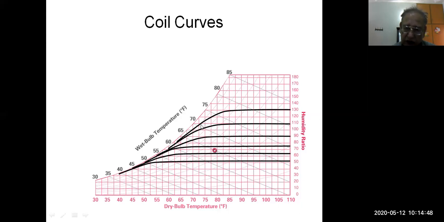Further, coming closer to the coil and passing through it, the coil is a bundle of pipes. Initially it is hotter, then it gets cooled, and at this point dehumidification starts, the curve goes down, and at the end it reaches the saturation line. So every line is drawn like this, and this is called the actual process line. Nobody can draw the actual process exactly. Time is running short, so we are finishing.